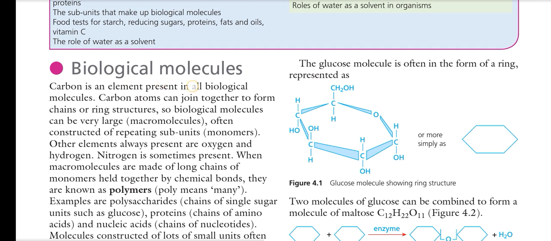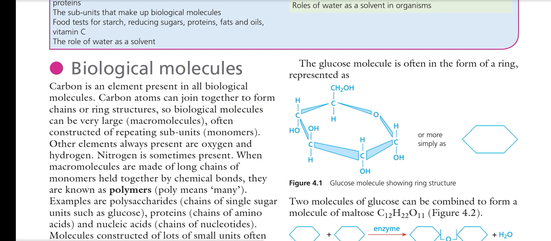Carbon is the element present in all the biological molecules. Carbon atoms can join together to form chains or rings. That ability of carbon to attach to other carbon atoms is actually called catenation. The ability of carbon to form long chains or rings is called catenation.